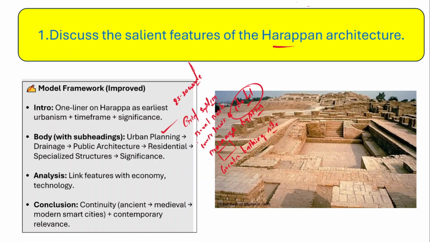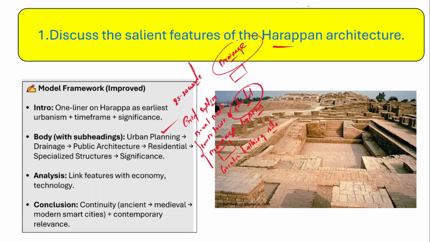Now, don't you think that these are very important features of Harappan architecture, Harappan urban planning? So you have to mention all these points. Similarly, you should also talk about the drainage system that they had. This is also a very important aspect, because they had an elaborate drainage system, and these drains were actually covered with stone slabs as well.